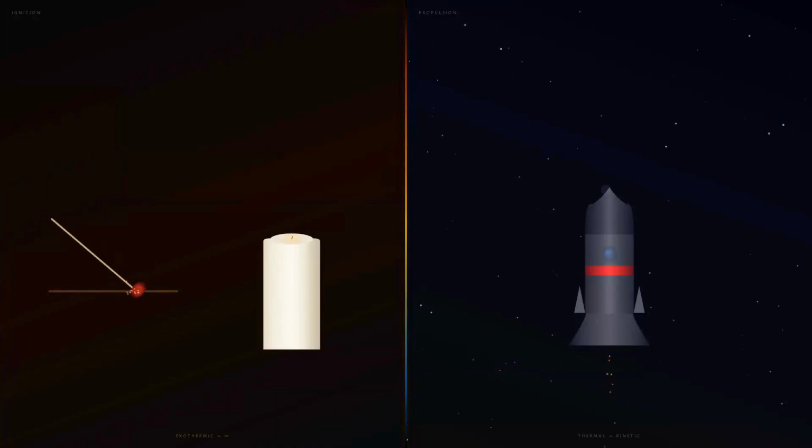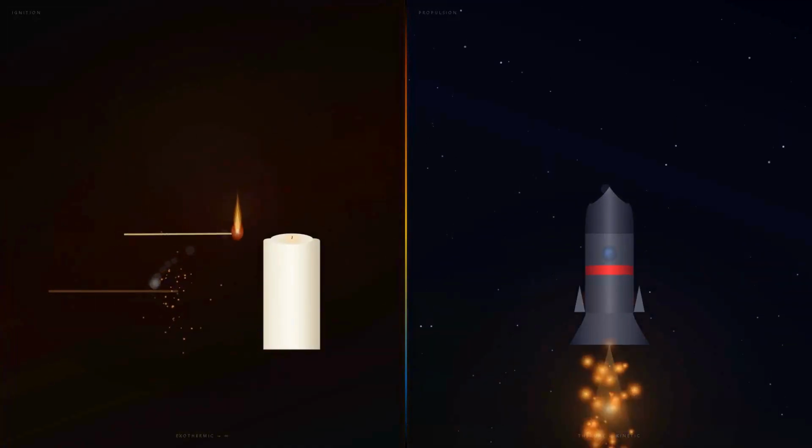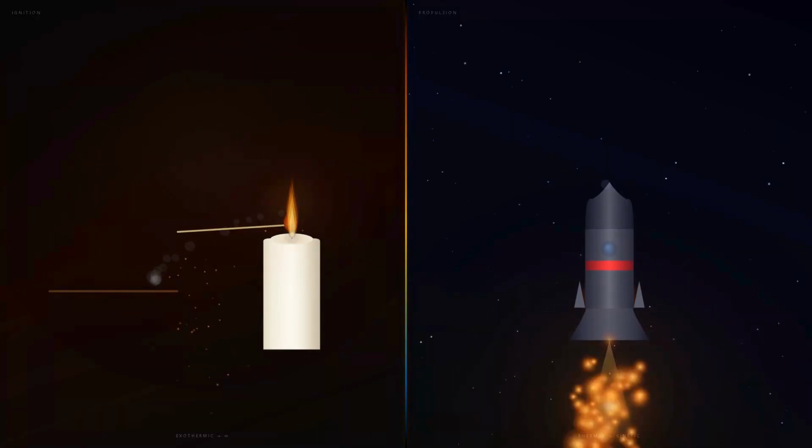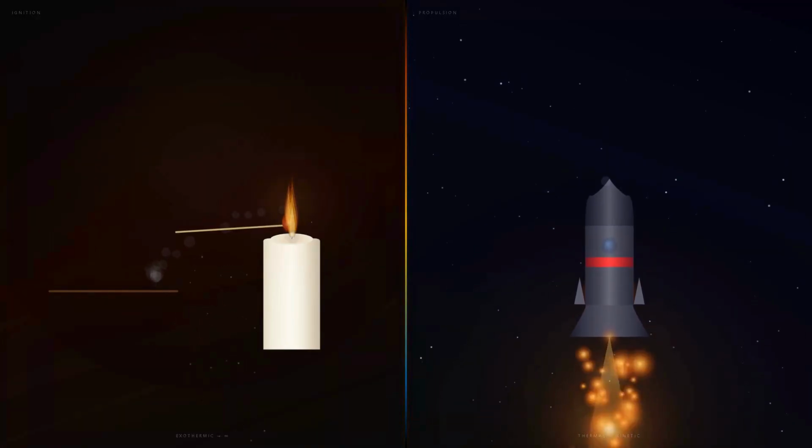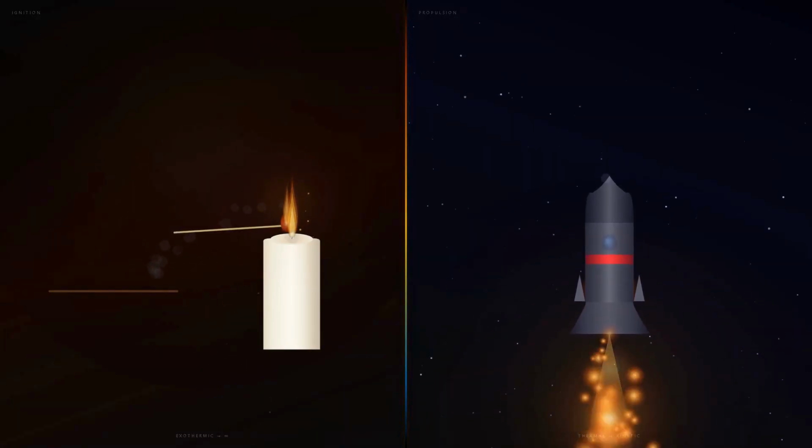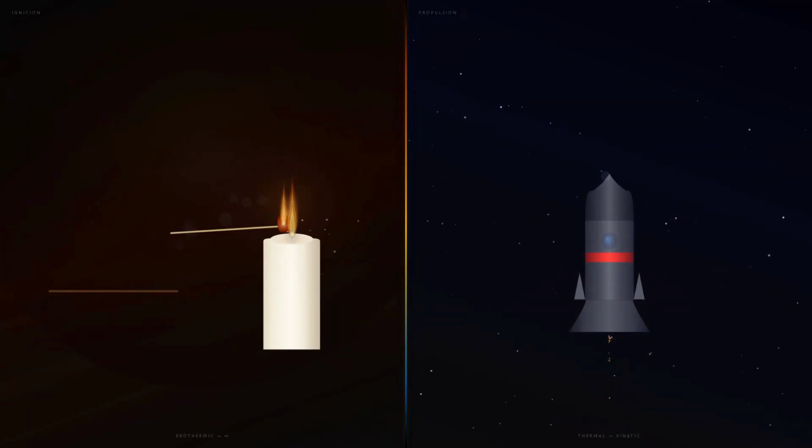Welcome to the world of thermodynamics. This is the branch of physics that governs everything from the flickering of a candle to the massive engines of starships, studying how energy changes form.